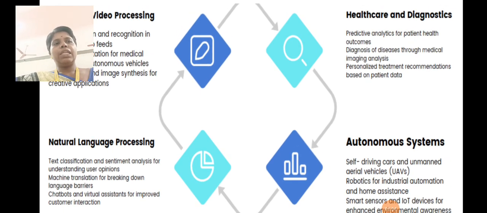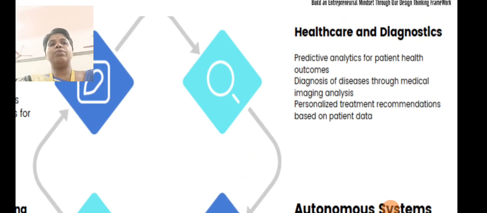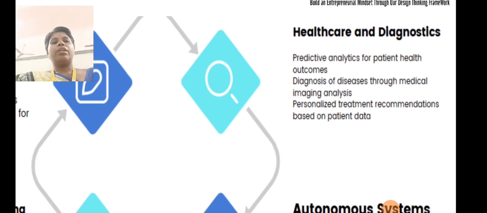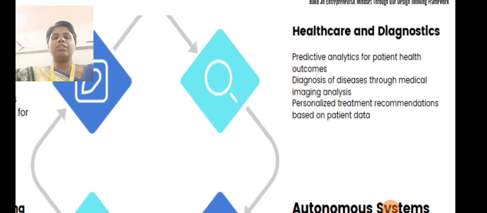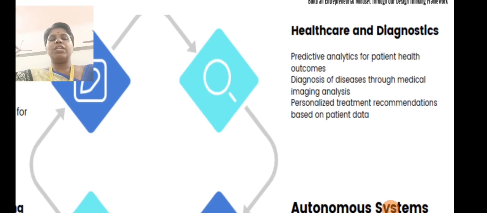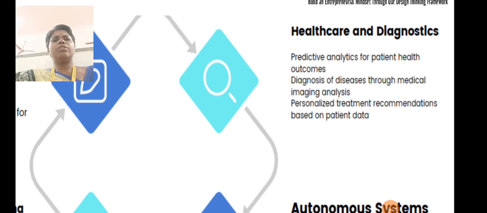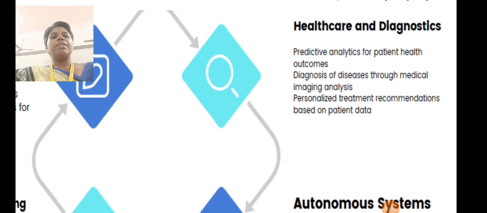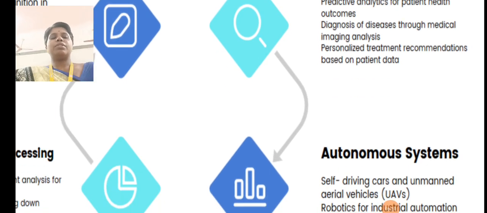Coming to healthcare and diagnostics, as already discussed, medical miracles are happening using deep learning. When the doctor is not able to diagnose, using deep learning techniques nowadays it is much easier to predict early stage diagnosis, as well as cure the patient's disease. Here we have predictive analytics for patient health outcomes, diagnosis of disease through medical imaging analysis, and personalized treatment and recommendations based on patient data.